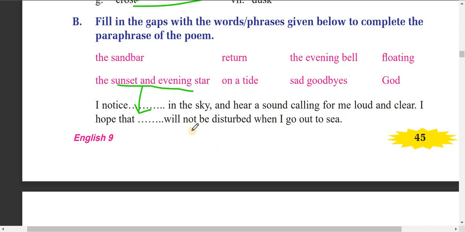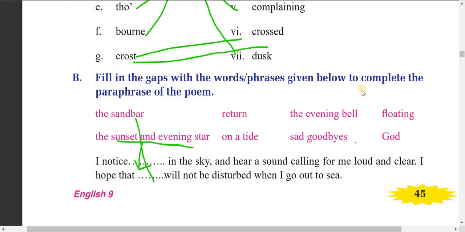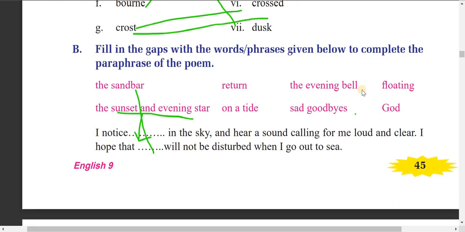I hope that the sandbar will not be disturbed when I go out to sea. Means there is no disturbance in the sandbar.